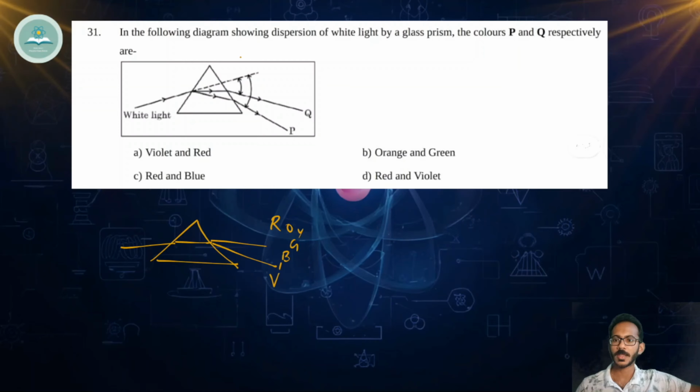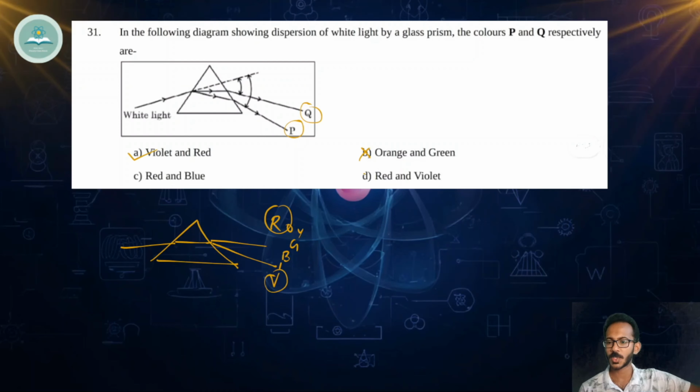Okay, then let's come to the question. In the following diagram showing dispersion of white light by a glass prism, the colors P and Q respectively are. So what is P and what is Q? So first we should write P and then Q. So P I think it's the last one. So last one for us is violet. And Q is the first color, that is red. So violet and red will be the correct option. So option A is violet and red.